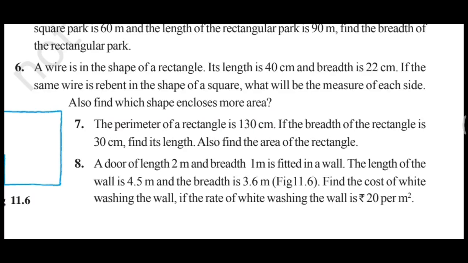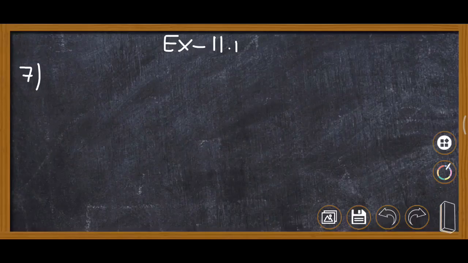Question number 7 of exercise 11.1. The perimeter of a rectangle is 130 centimeter. If the breadth of the rectangle is 30 centimeter, find its length and find the area of the rectangle. So we have to find the length of the rectangle if perimeter is 130. So we will write perimeter is 130 centimeter.